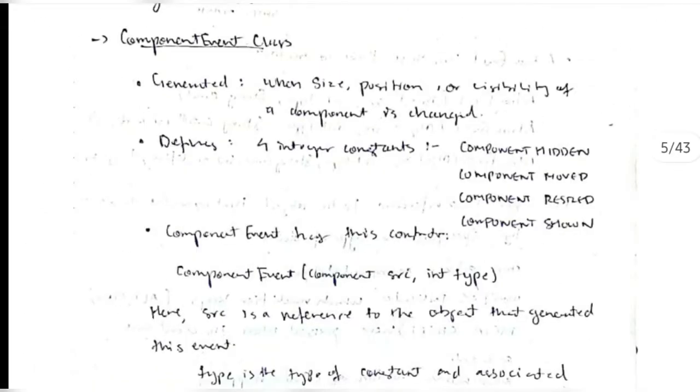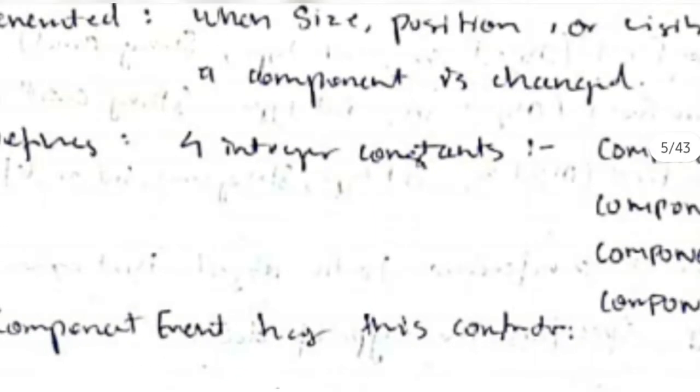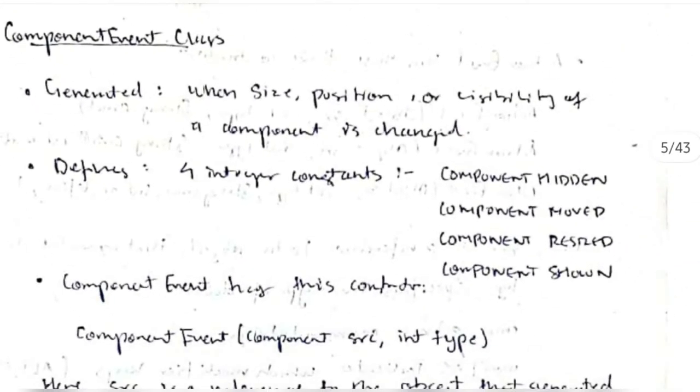Similarly, the next one is the component event class. This is generated when the size, position or visibility of the component is changed. Okay, see here, component can be anything. A web page, if you open it on your screen, at that time if you change the size of it in this way, or if you change in this way, or you minimize it or maximize it or close it, at that time the changes are happening, right? So that is handled by the component event class.